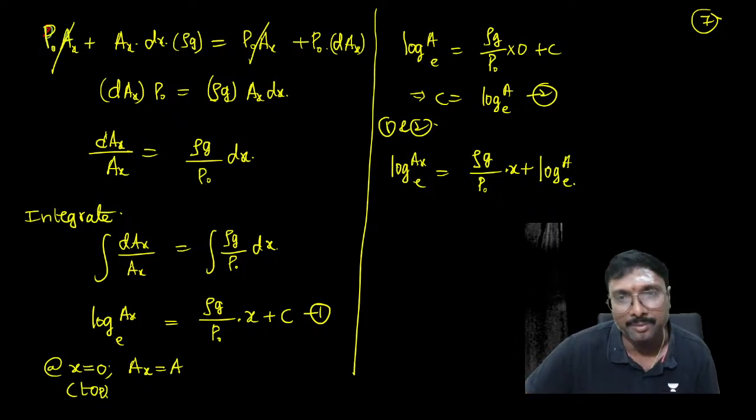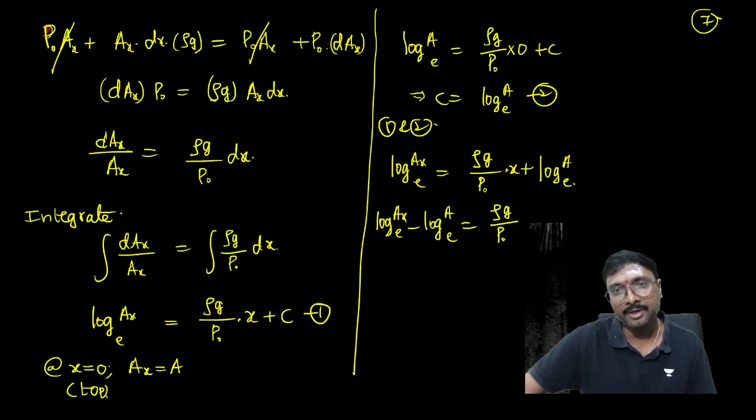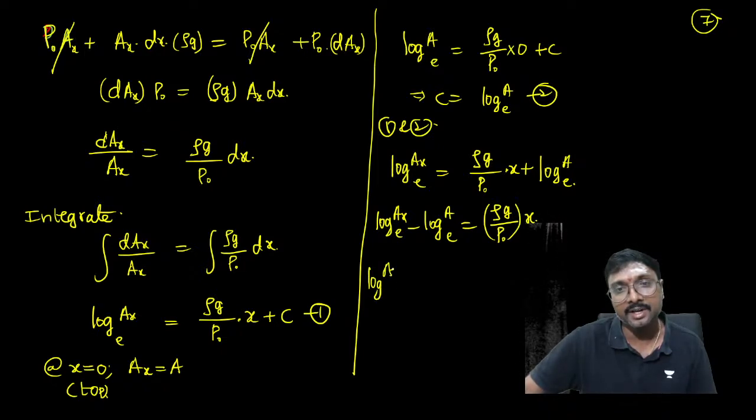Bringing it to the left hand side, log A_x minus log A equals rho g divided by P naught into x. Since log A minus log B to the same base is log of A by B, we can write log of A_x by A to the base e equals rho g divided by P naught into x.